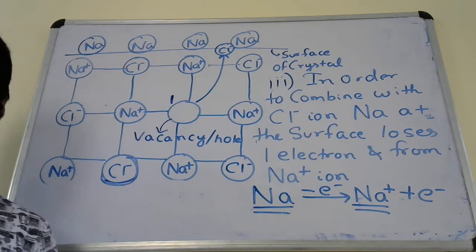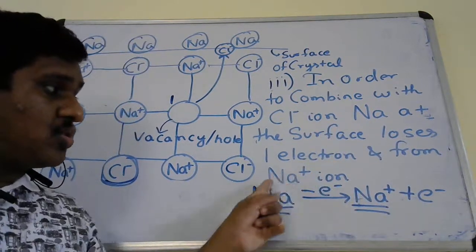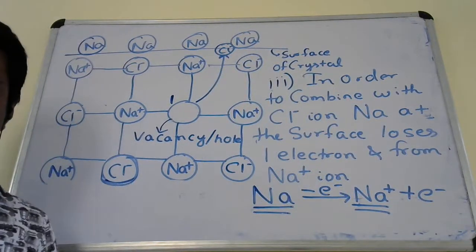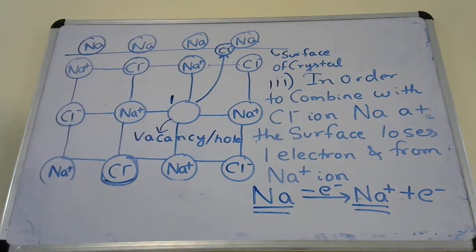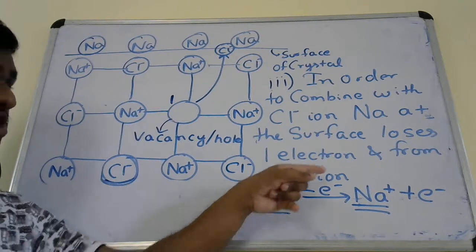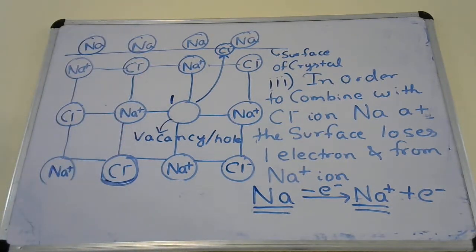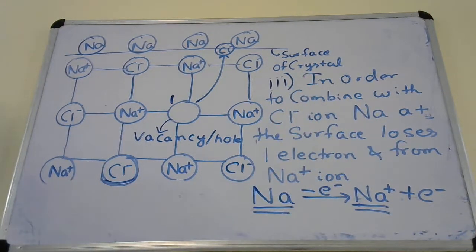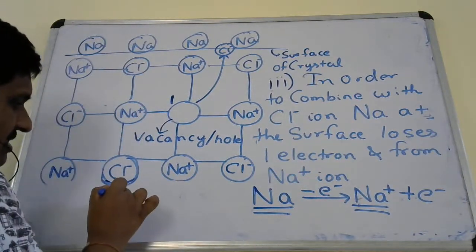So it lost one electron and converted into sodium cation. That is why this electron appears on the product side, because that electron was removed. Okay, so the sodium atom lost one electron at the surface to form sodium cation, or Na plus ion, and the electron is released at the surface.